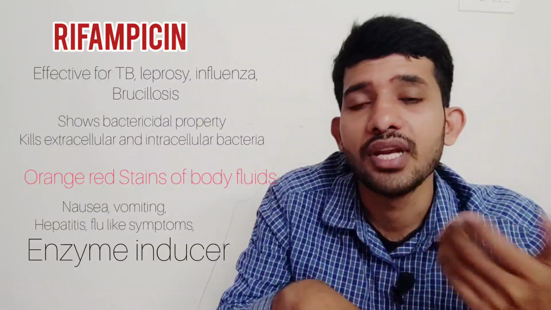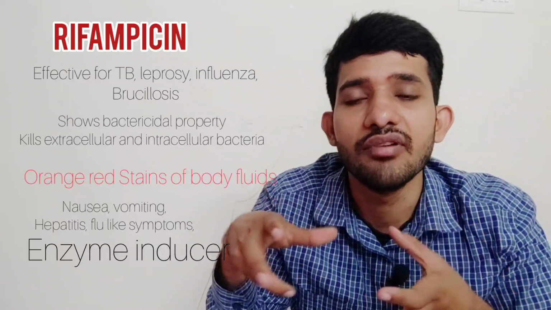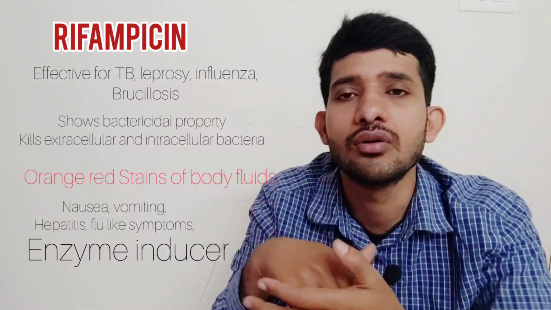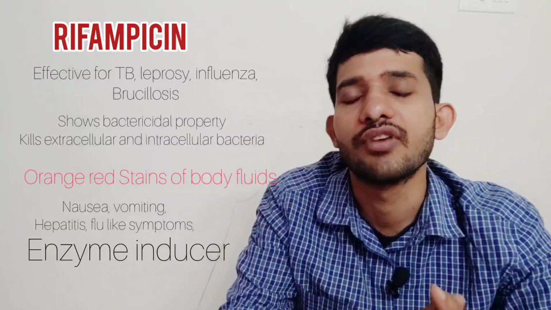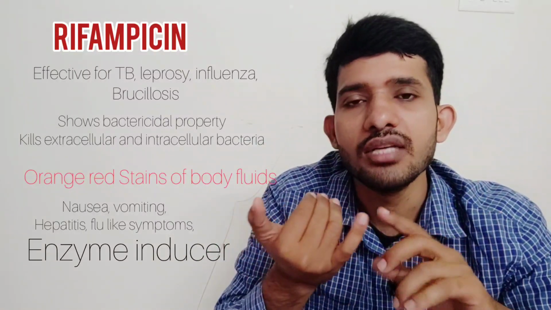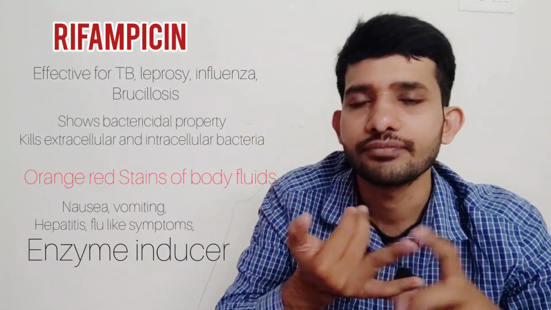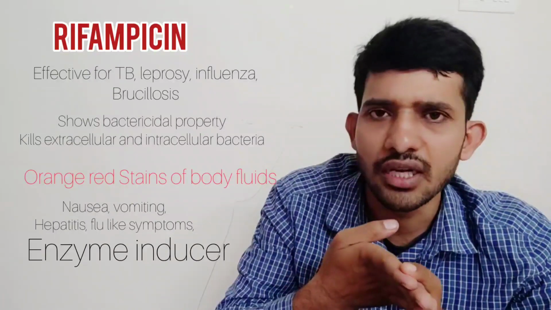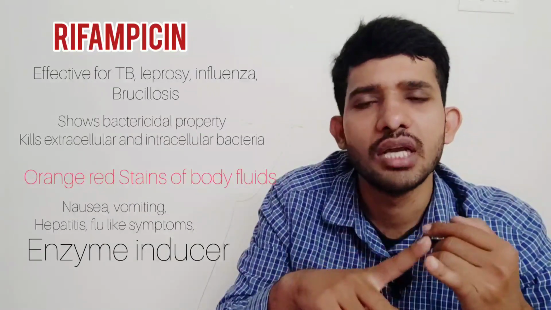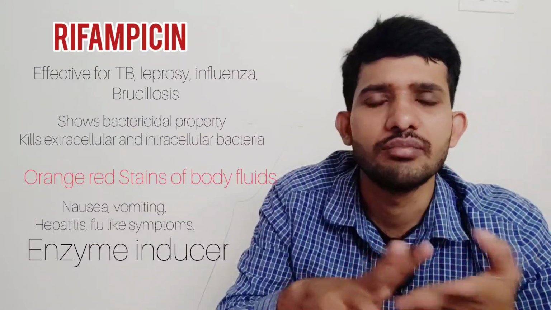This is because rifampicin increases the enzyme levels in the liver, and by that the other drugs which are given along with rifampicin are metabolized quickly, and their efficacy will be reduced. So remember guys, rifampicin has the enzyme induction property, and it has some ADRs like hepatitis, rashes, and discoloration. Staining is one ADR which is harmless. And remember that it can be used for influenza, brucellosis, and it is a very effective drug for TB as well as leprosy.